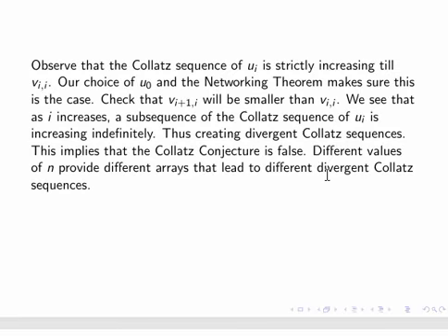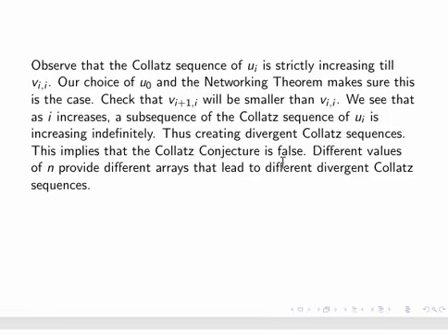The sequence is strictly increasing till v_i, for a choice of u0, and the networking theorem makes sure this is the case. Check that v_{i+1} will be smaller; after the jump, it will definitely be smaller. So as i increases, the subsequence of the Collatz sequence of u_i is increasing indefinitely, thus creating divergent Collatz sequences. This implies that the Collatz conjecture is false.